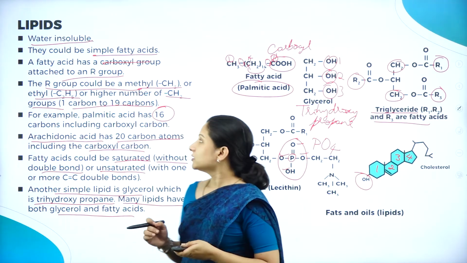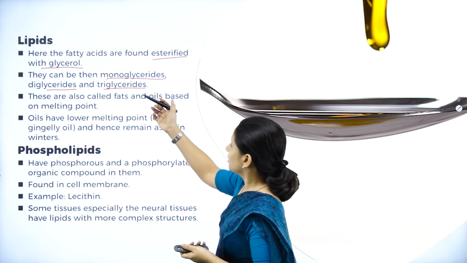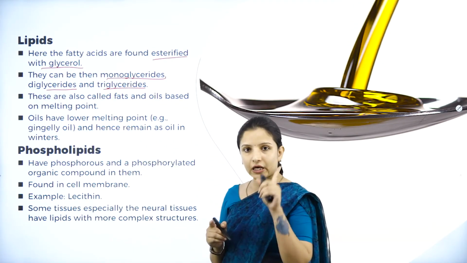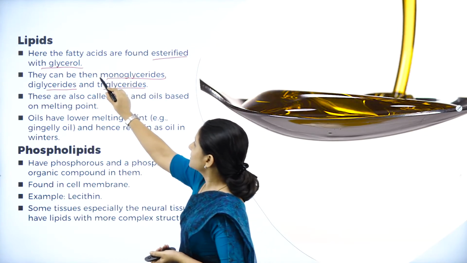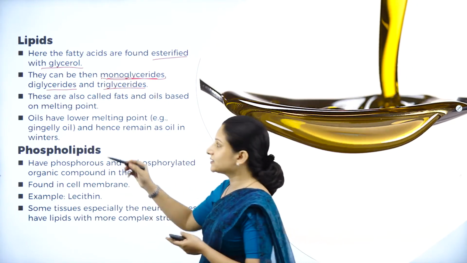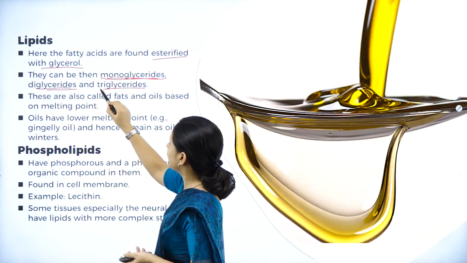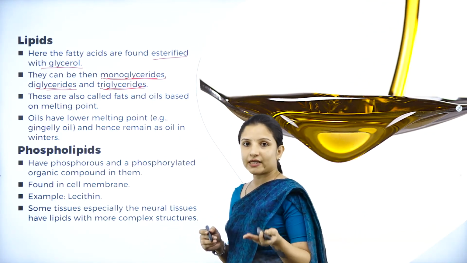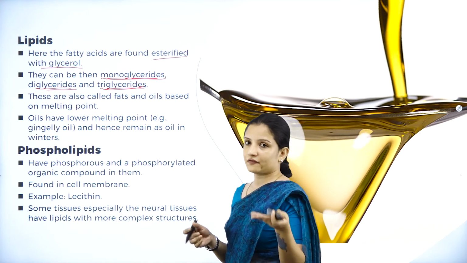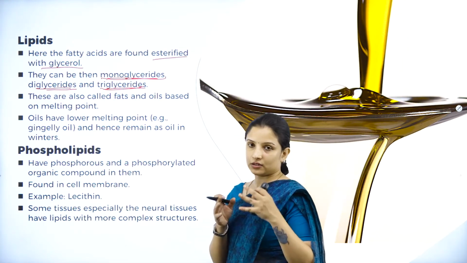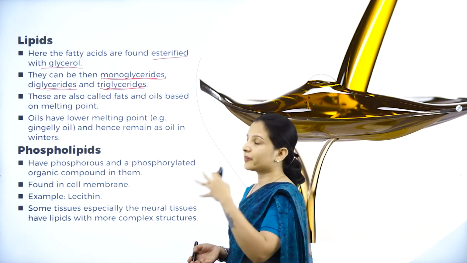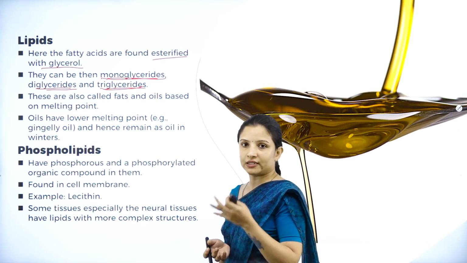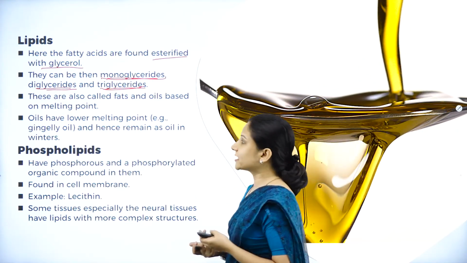So therefore we can say here, as I told you, if only one glyceride is present, it is a monoglyceride. If 2 glycerides are present, it is a diglyceride. If 3 glycerol groups are there, then it is a triglyceride. That is how we can differentiate between the glycerides, based on the number of glycerol groups present in that particular fatty acid.